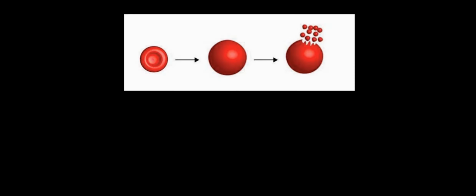The diagram you can see shows the process of hemolysis. The first diagram there shows the normal red blood cells. This is the normal red blood corpuscles. You can see how it looks.